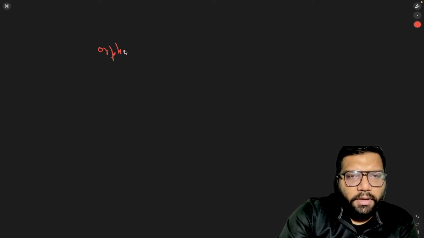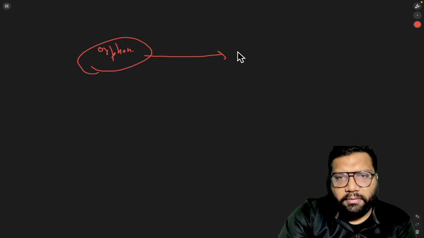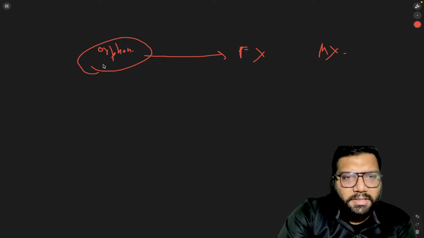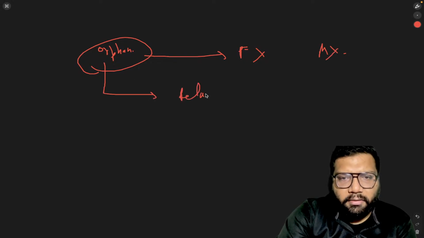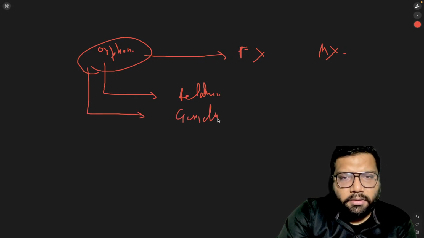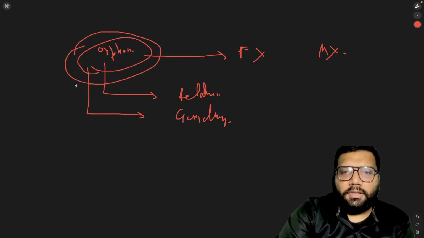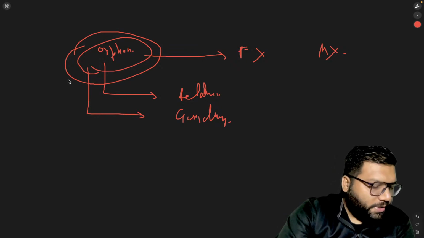When we say someone is an orphan, can they be under lawful guardianship? The answer is yes. If someone is an orphan, it means they don't have a father or mother. But still, an orphan may have a relative, or an orphan may have a guardian. So that doesn't mean an orphan cannot be kidnapped from lawful guardianship. I hope it's clear, Ayush.